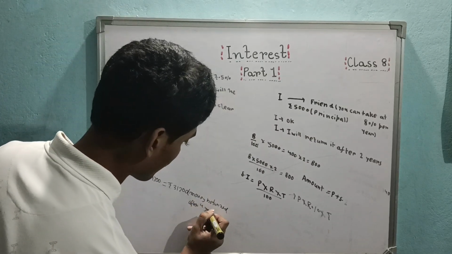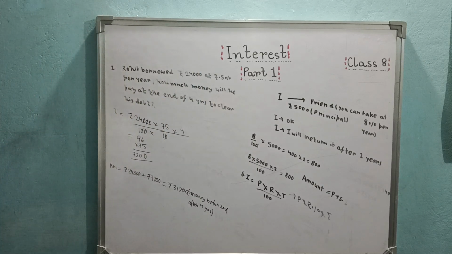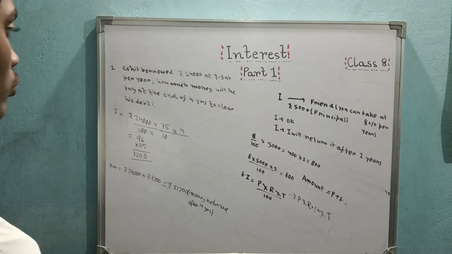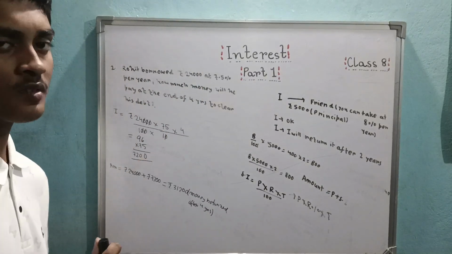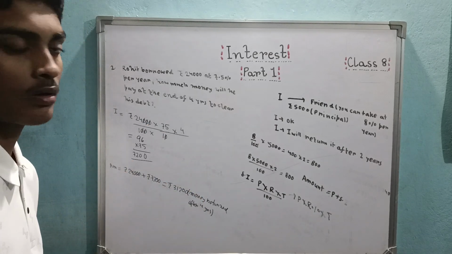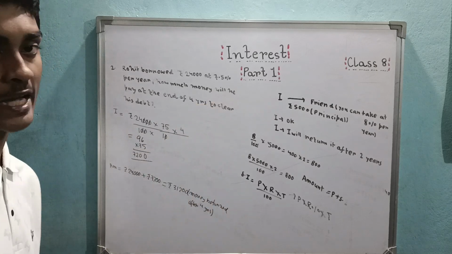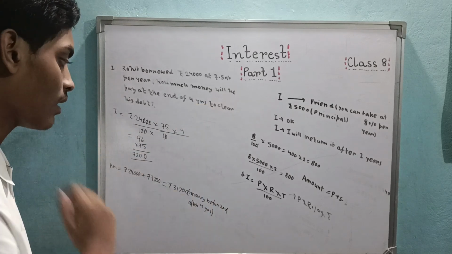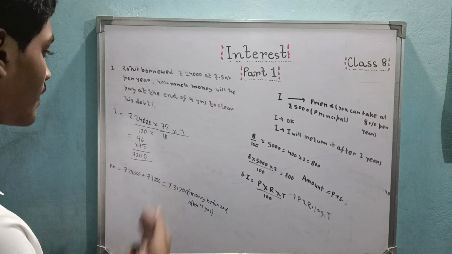That is what he is returning to clear his debt. To clear your debt, you have to pay the original principal and the interest that has been formed from this rate of interest and the amount of time. That is your money to be returned. And this is the answer.